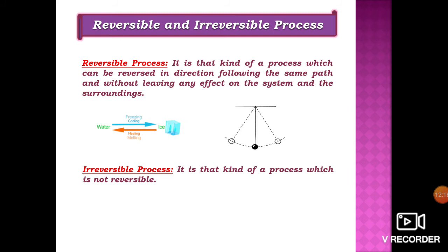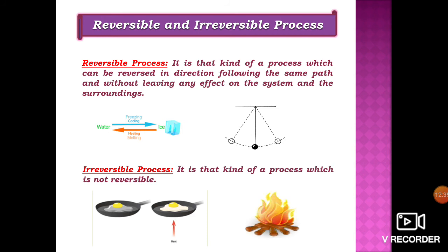It is an irreversible process. For example, if we put an egg on a pan and heat it, it will get cooked, which cannot be brought back to its original form. So it is an irreversible process. Similarly, burning of wood is another example of an irreversible process.